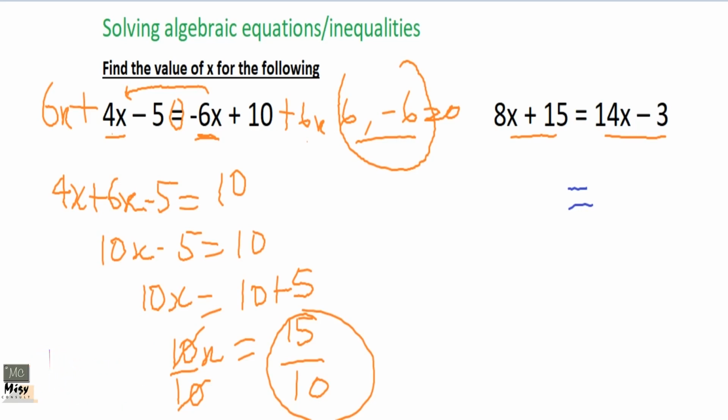So rather, to avoid any problem, I'll keep the 14x here and I'll bring the 8x. It's a positive 8x, so you move it and it becomes a positive 8x.